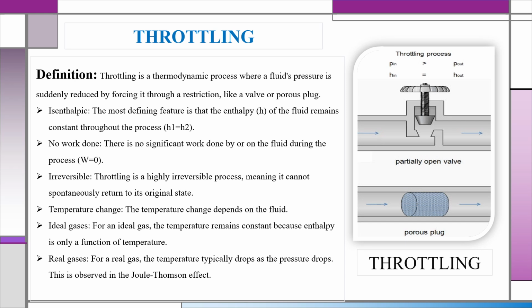Temperature changes depending on the fluid, that means what type of fluid we are using. If you use an ideal gas, temperature remains constant because enthalpy is only a function of temperature. If you are using real gases in a throttling process, the temperature typically changes, because for real gases enthalpy is not a function of temperature alone. It is observed using the Joule-Thomson effect. It's all about the throttling.